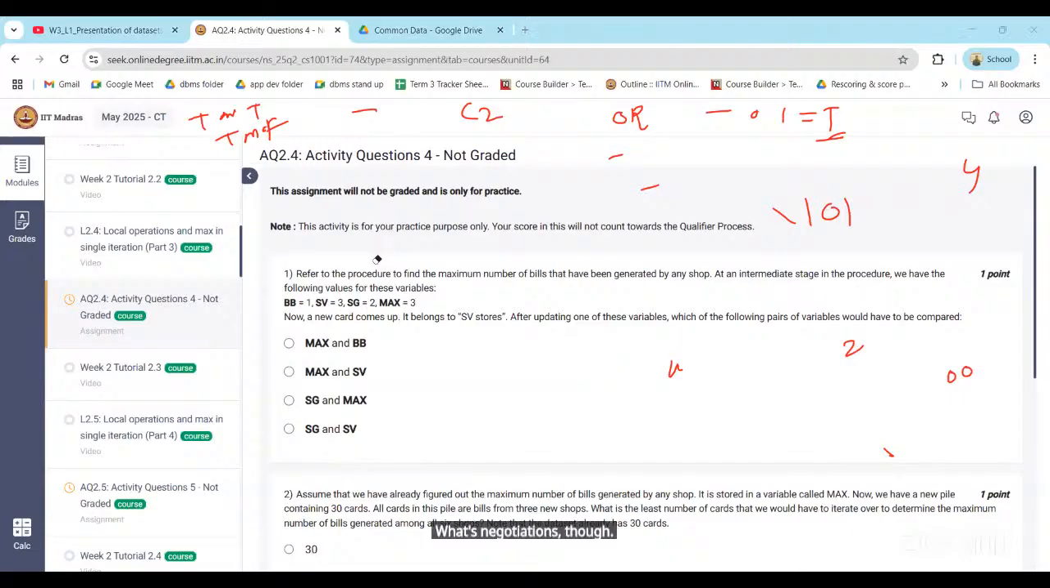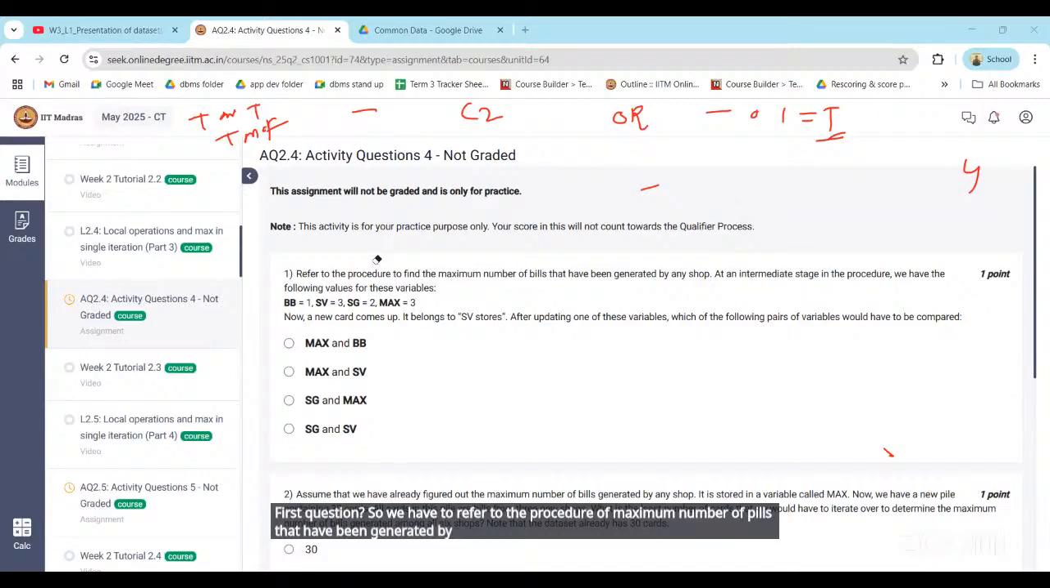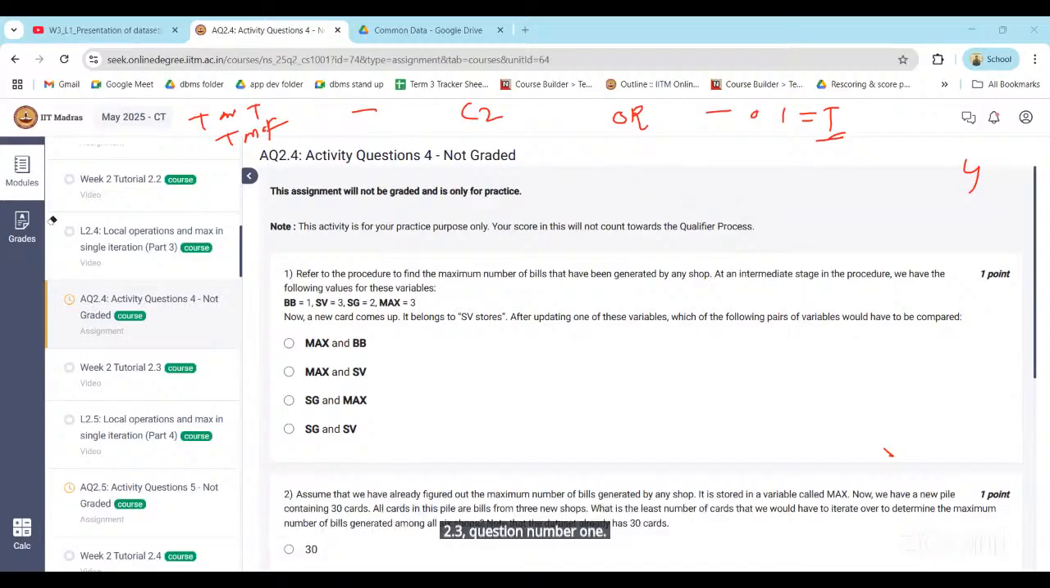So we have to refer to the procedure of maximum number of bills that have been generated by Sir, any job. 2.3 question number 1. Sorry. 2.3. Yes, sir. 2.3 also, sir. Question number 1. That.